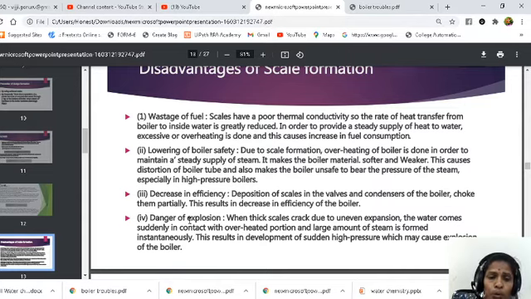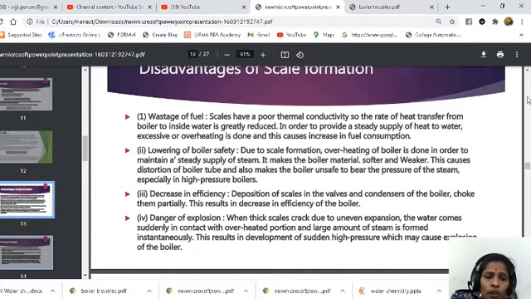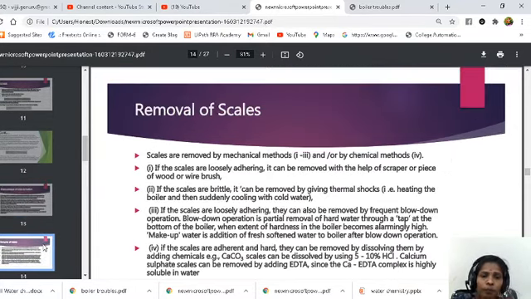Danger of explosion: at one point, due to boiler corrosion, the boiler material undergoes corrosion, and maybe cracks form inside the boilers. Due to that, maybe an explosion is caused by the formation of scales. So these are the four disadvantages of scale formation.